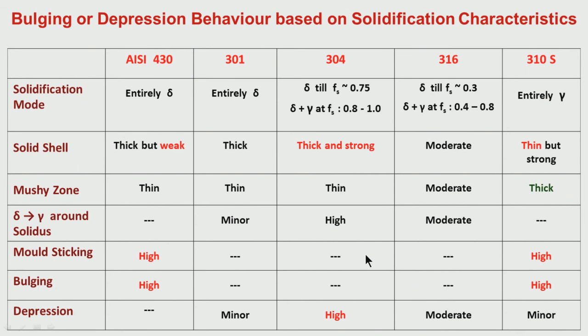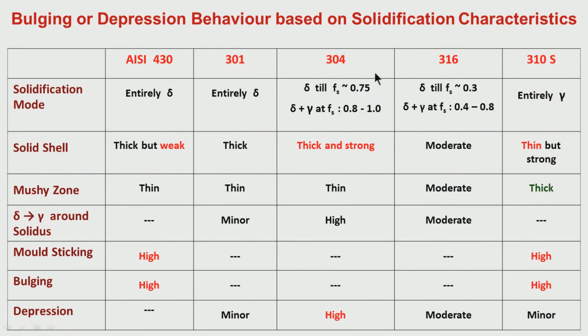Very low carbon and very high carbon, they have sticking and bulging tendency. The behavior is similar for stainless steel, but of course, here carbon is of no consequence. Here the nickel equivalent by chromium equivalent is representing the chemistry.